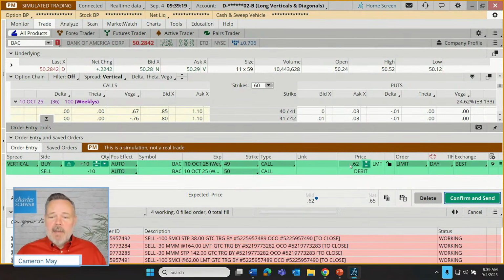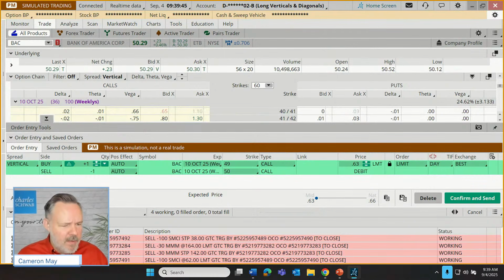Again, here the trader might decide how much they actually want to invest. Let's just make it as small as we can. Let's just go for one contract. Just really emphasizing the theme for today. But let's say we're willing to spend that 63 cents that we originally calculated. But I want to put a plan in place to take profits or to hopefully minimize losses.